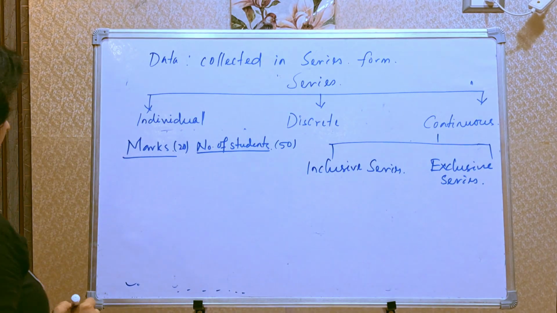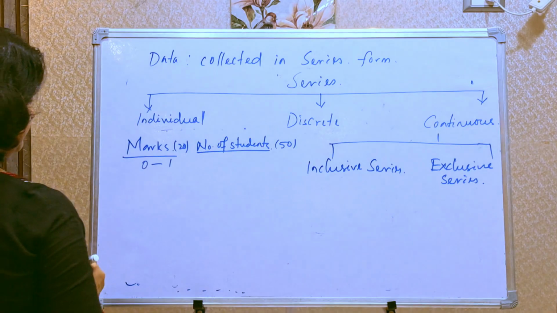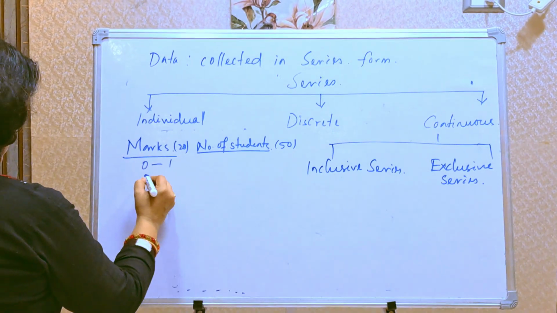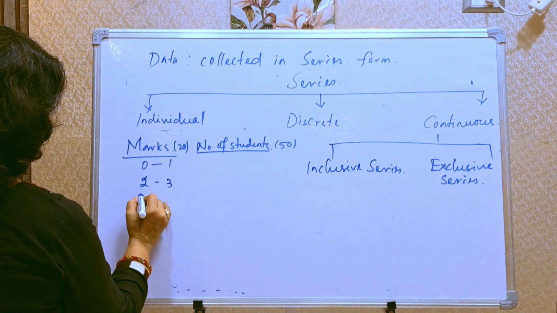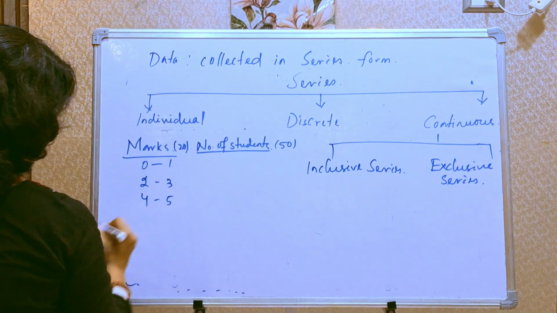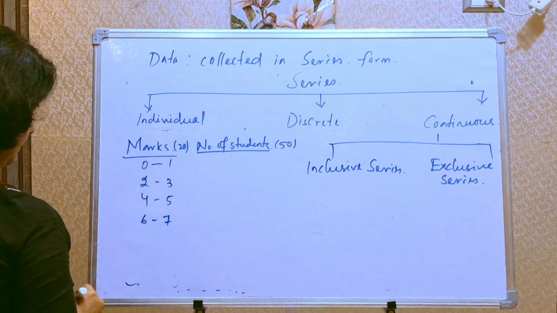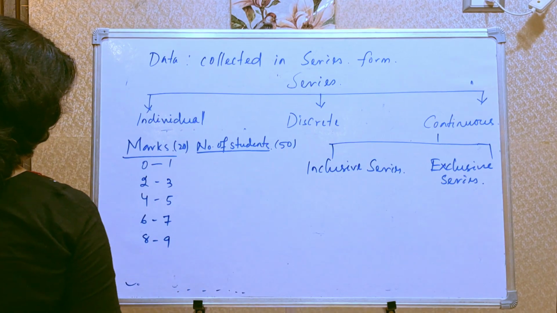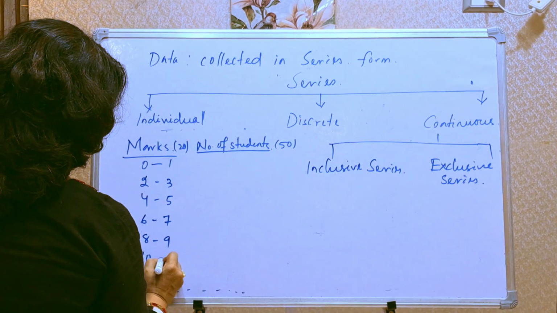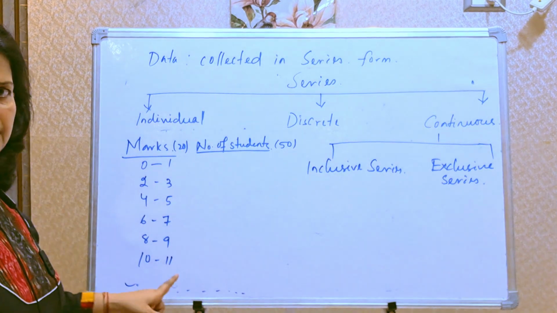So what I will do: 0 to 1, then I will write 2 to 3, then 4 to 5, then 6 to 7, then 8 to 9, 10 to 11. Like this, I'll go on writing till 20.